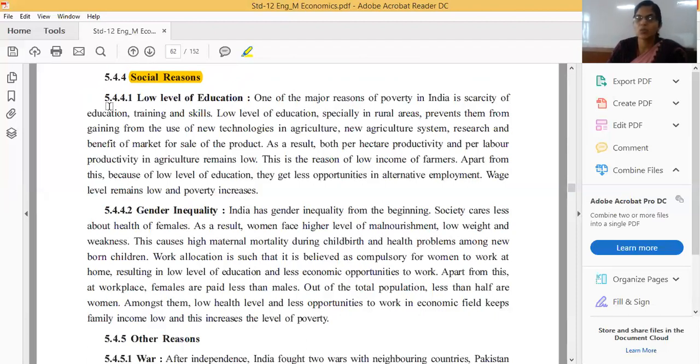Next one is gender inequality. Gender inequality, that means what? In our society, you know, friends, most importance is given to the male. Okay. In other countries, male and female both are equal. Both have the same type of importance in other countries. In our country, only on paper, our government also says that male and female both are the same. But in our society,